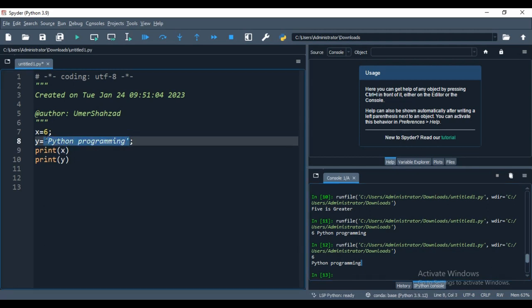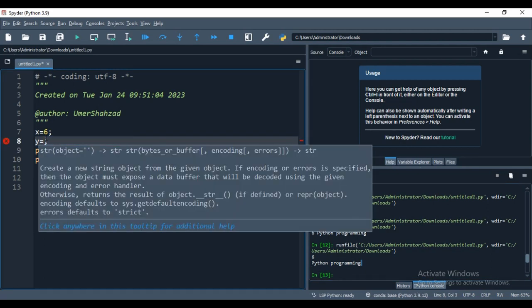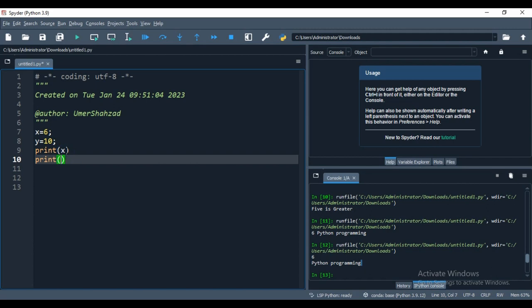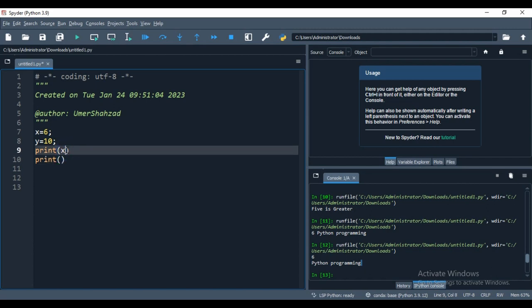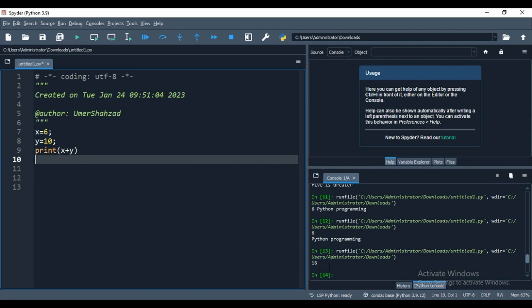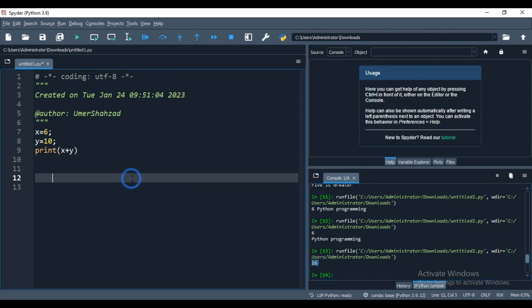Let's say I'm removing this and I have the 10 and I want to add. So what you need to do, you just call it as it is, the adding. I'm not using the second line, I'm just saying plus y. I'm removing this print function, and as you see, the result is 16. This function actually added these two integers successfully. Same like you can add, subtract, multiply, modulus, and more things as well.